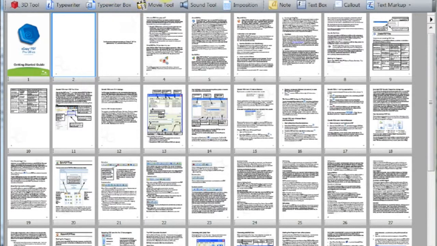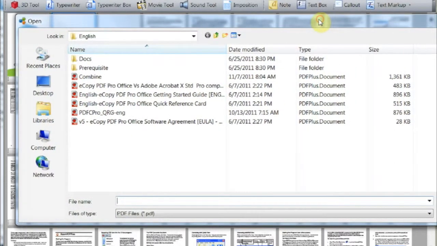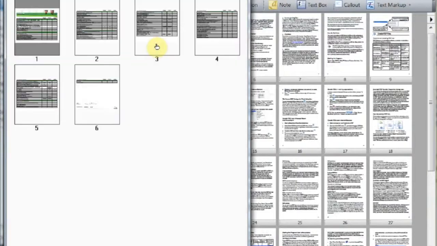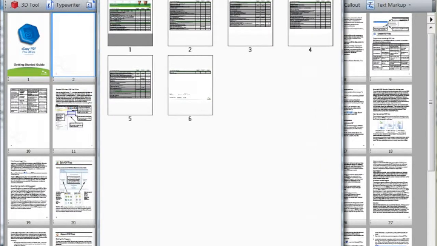We're going to go to the far right on this toolbar and click Page Assembly, which gives us the ability to browse into a folder and then to open up another document. Let's go ahead and double click fast on that document, which we just did. And notice when I open the document, it automatically opens it in thumbnail view.